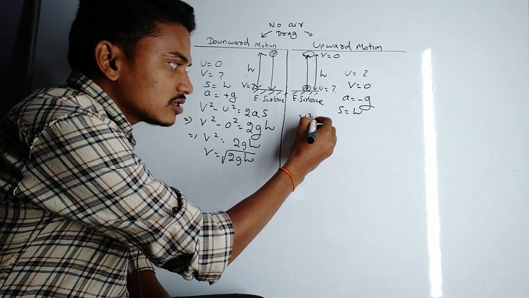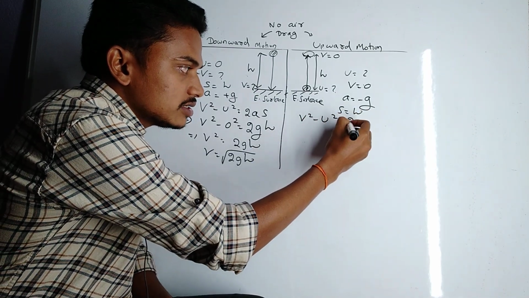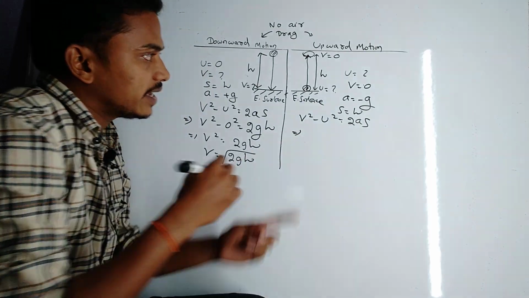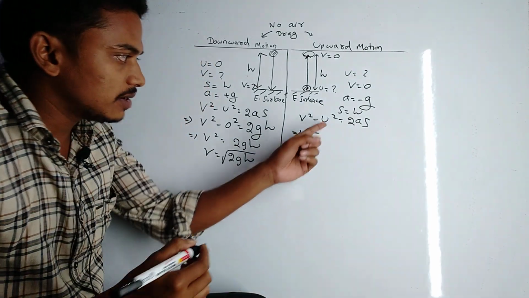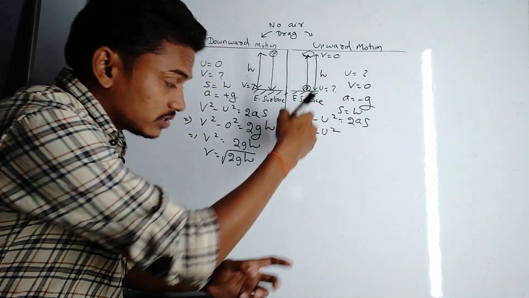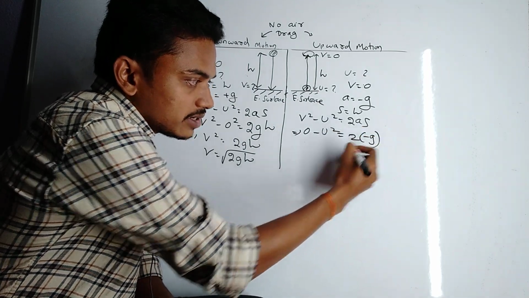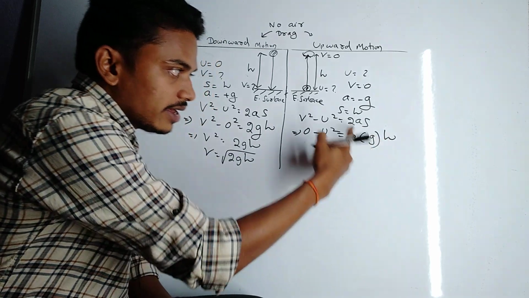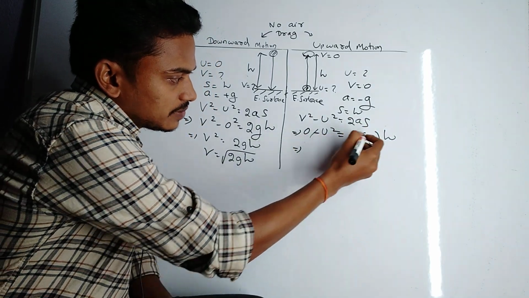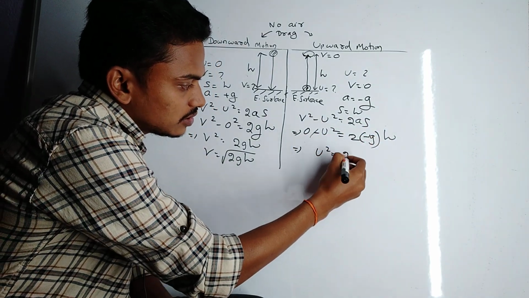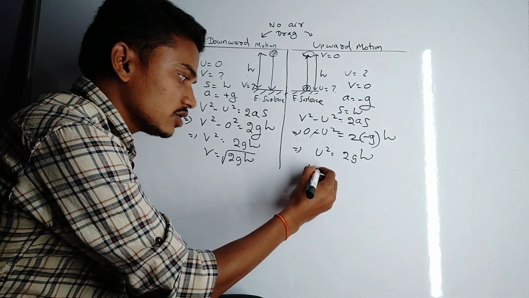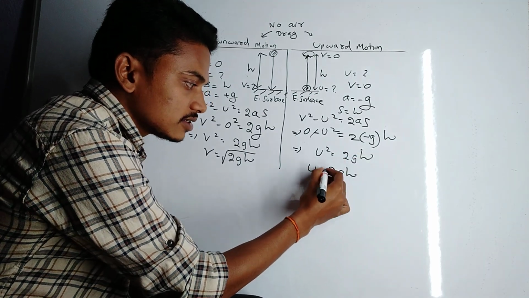So you can use the relation v square minus u square is 2as. This implies the final velocity is 0, the initial velocity is u, so minus u square is equal to 2 times minus g times h. The minus signs cancel out, so u square is 2gh, so u is square root of 2gh.